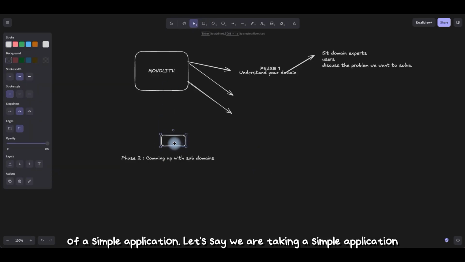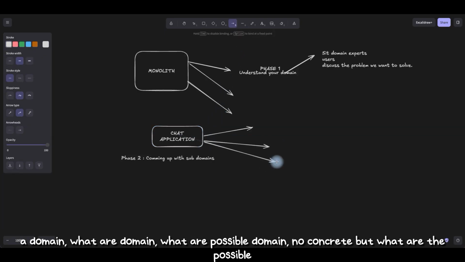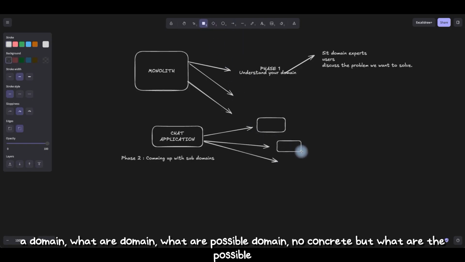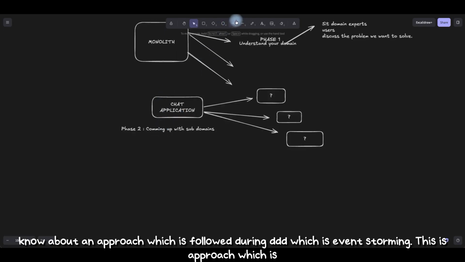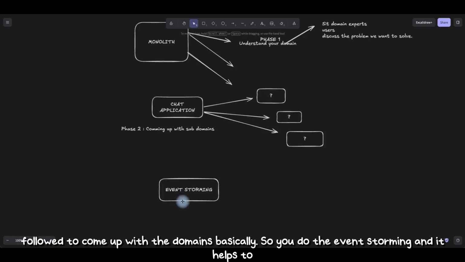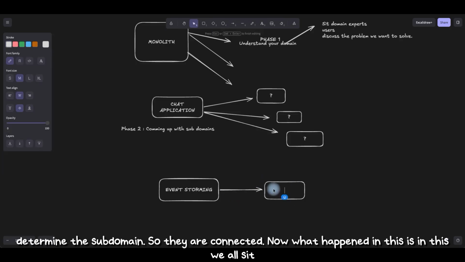As an example, let's take a simple application, a chat application, or you can take e-commerce as well. Now for this chat application, we have to come up with the possible domains. Not concrete, but what are the possible domains? It can be anything, and we have to come up with them after we sit with the domain expert. Now I know about an approach which is followed during DDD, which is event storming. This is the approach followed to come up with the domains basically. So you do the event storming and it helps to determine the subdomains.